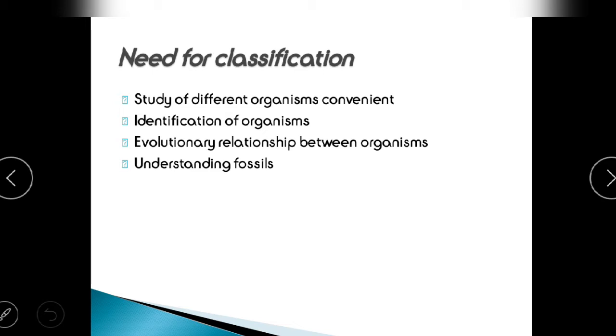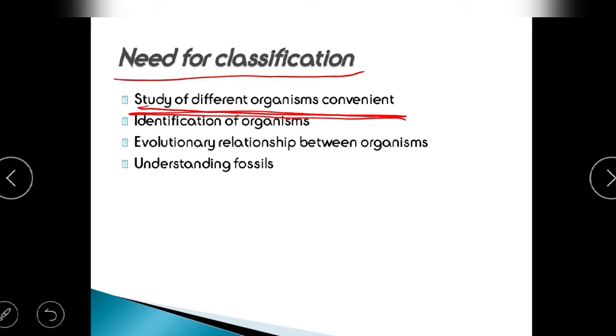Whenever we do something, we use it for our own benefit. Human beings study biology to understand, and we apply it in our day-to-day life, right? So that's the reason we study all these things. When we classify certain animals or plants, it is to make it easier for us to understand them and use them for our own benefit. So what is the need for classification? To study the different organisms easily, to make our study easy and convenient.